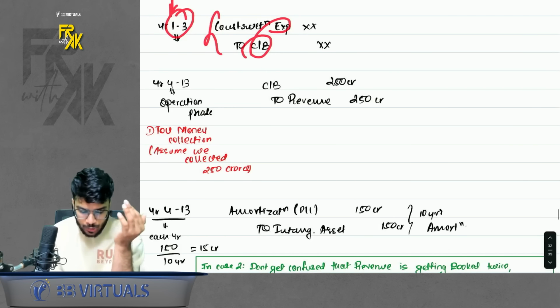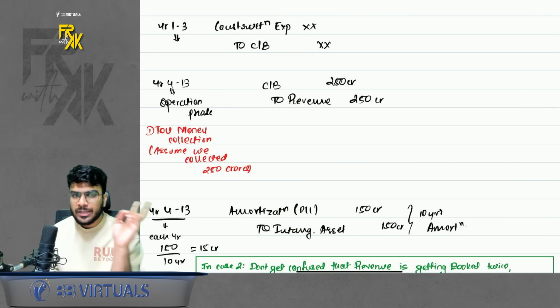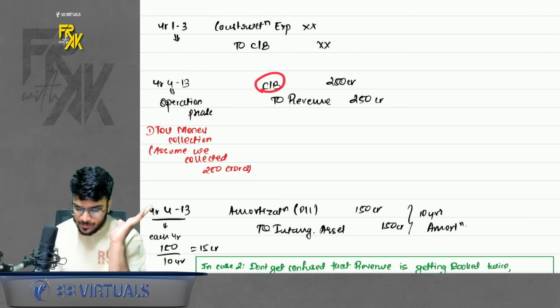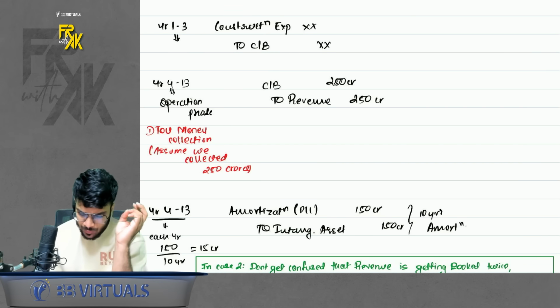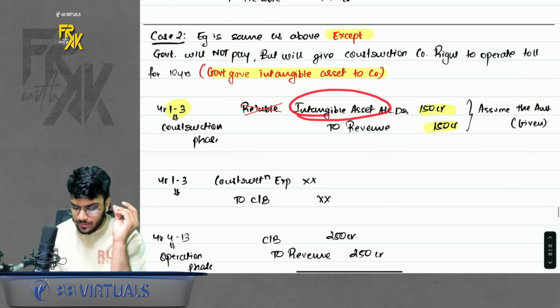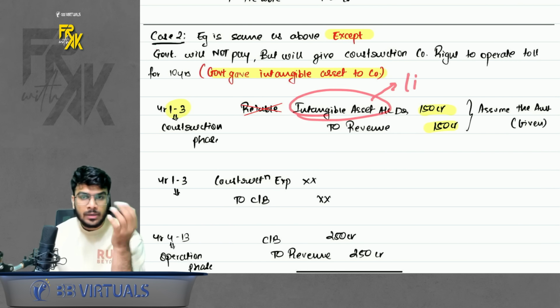Then during the operation phase, two things are to be done. You will receive the money from the toll. Whatever you receive, it is your revenue. So book cash bank to revenue. Assuming that you receive 250 CR, book 250 CR. Then because you booked an intangible, let's say the license tenure was for 10 years.